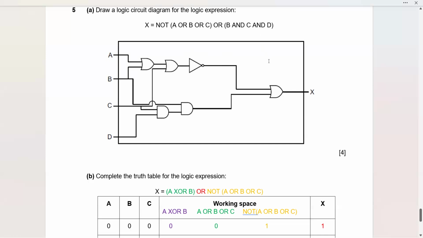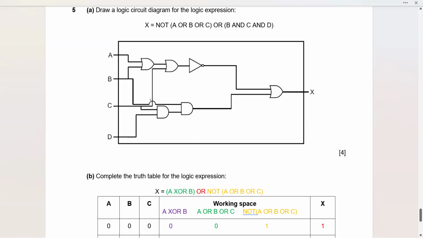And another signal that is going to the last OR gate is coming from B and C and D. So B, and again you can see B is ANDed with a signal. B is coming here to AND, then C and D is here. First of all, this AND gate is getting one signal coming from C and this signal coming from D, and the result of this C and D is going to another AND gate, and the second AND gate is getting another signal coming from B.